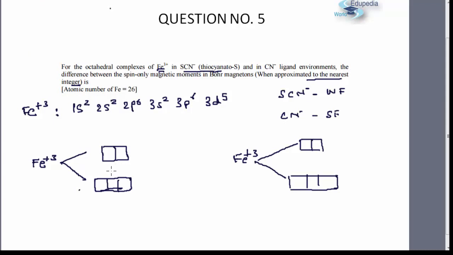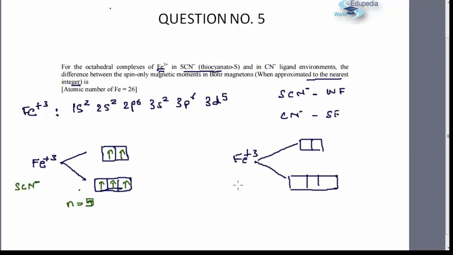However, since SCN minus is a weak field ligand, the pairing will not take place and the 5 electrons of 3d5 will be filled in this manner, 1, 2, 3. Had it been a strong field ligand, we would have started pairing the electrons here itself, but they will go over here. So this is for the case of SCN minus, because it is a weak field ligand. It will have a total of 5 unpaired electrons, so I am writing n is equal to 5.